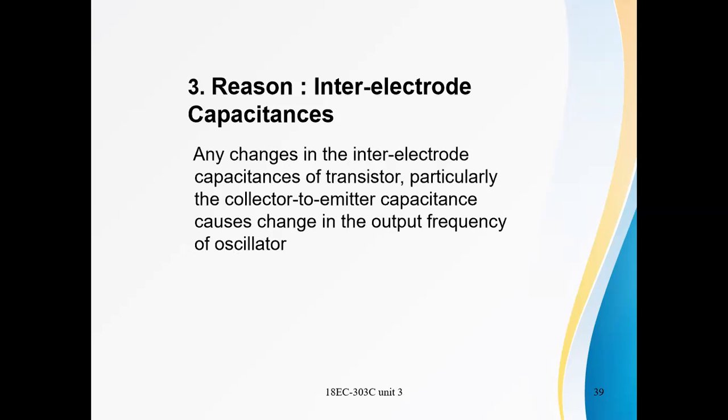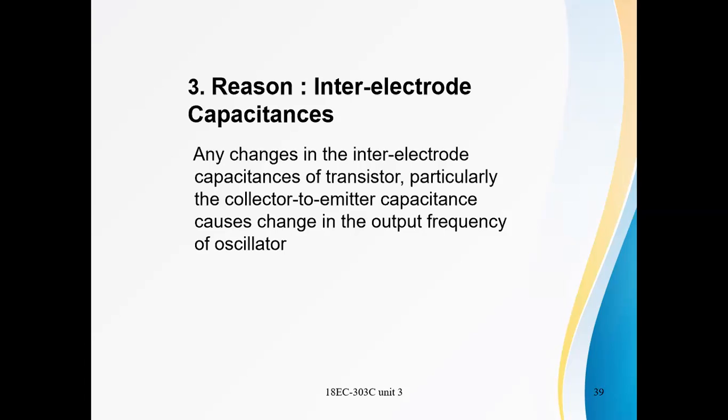We know that physically there are no capacitors in the transistor, but there are parasitic capacitors, called inter-electrode capacitances, between the junctions: base to emitter, collector to emitter, and base to collector. Due to these capacitances, there is a change in the output frequency of the oscillator.